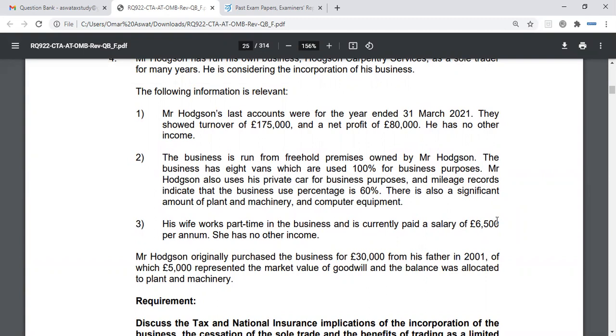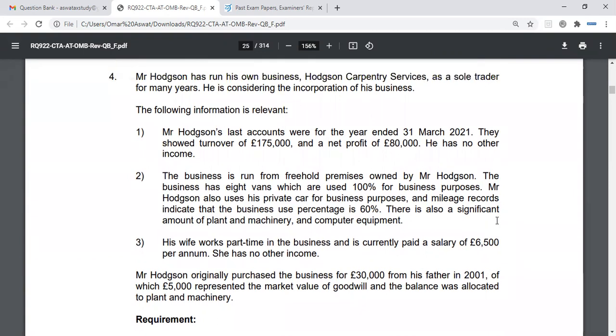Okay. So now, what shall we do on incorporation? What shall we do with the wife? How should this be structured? What is the best way we can do this? Or what needs to be considered? As a business? Either. Anything that needs to be considered, we will need to talk about. I'm not too sure. That's fine.